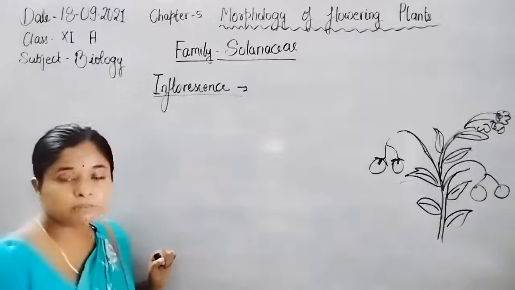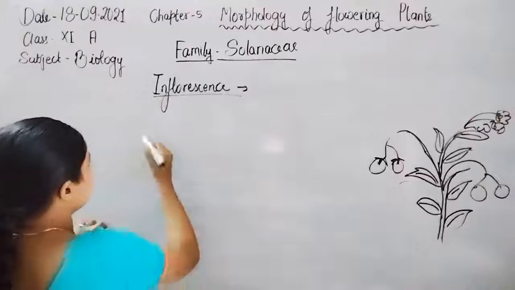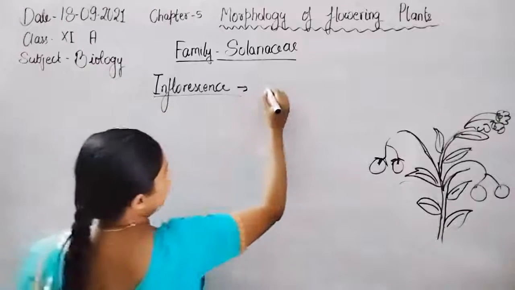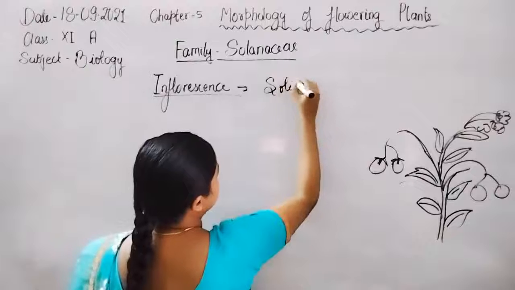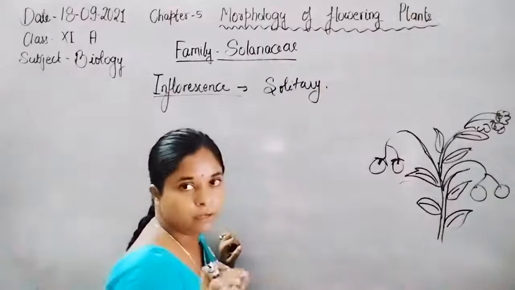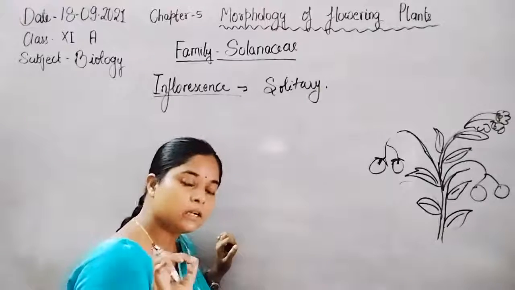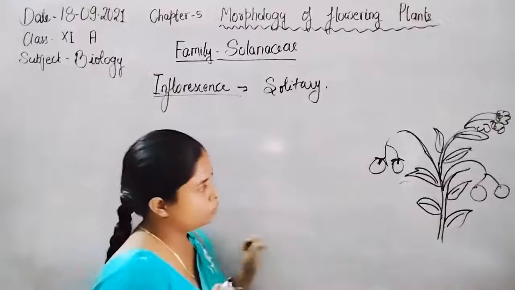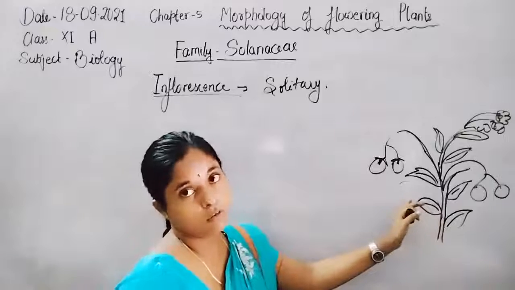Which type of arrangement of flowers on the shoot? It is simply cymose or solitary. Only a single flower originates from a shoot, but rarely a group of flowers, as in the case of tomato.